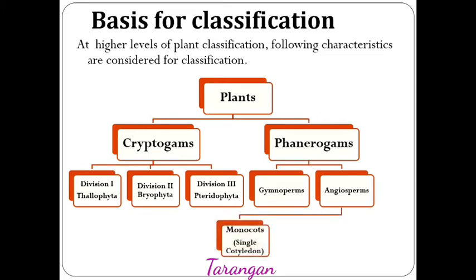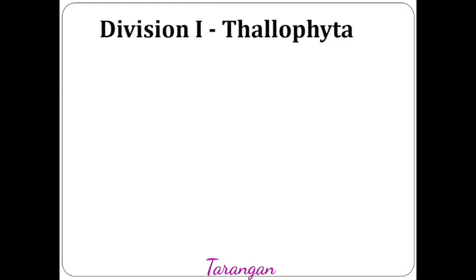The group angiosperm is further divided into monocot as well as dicot plants. Monocots have a single cotyledon and dicots have two cotyledons. Let's start with the first division of cryptogams, Division 1 Thallophyta.